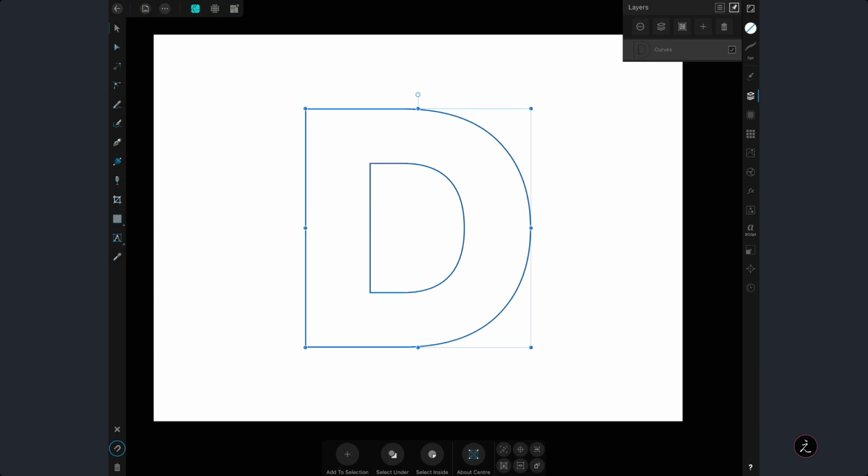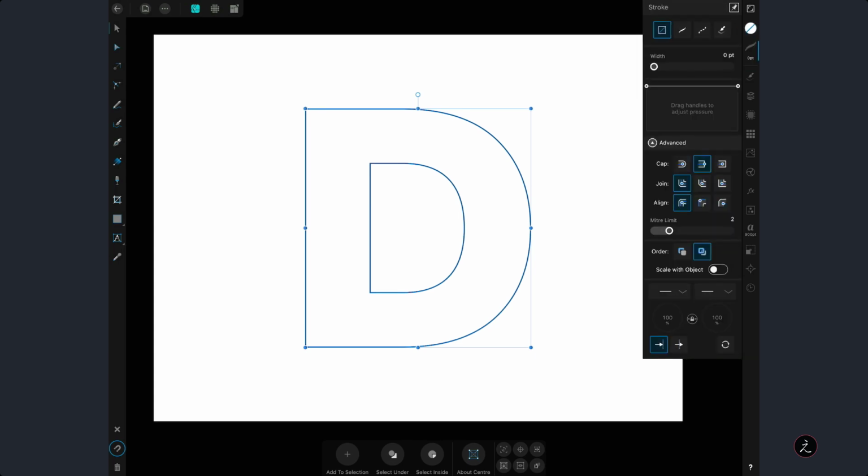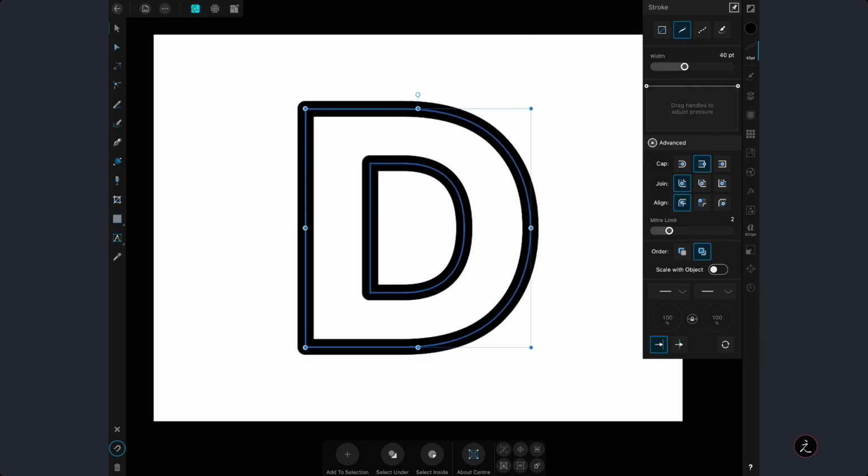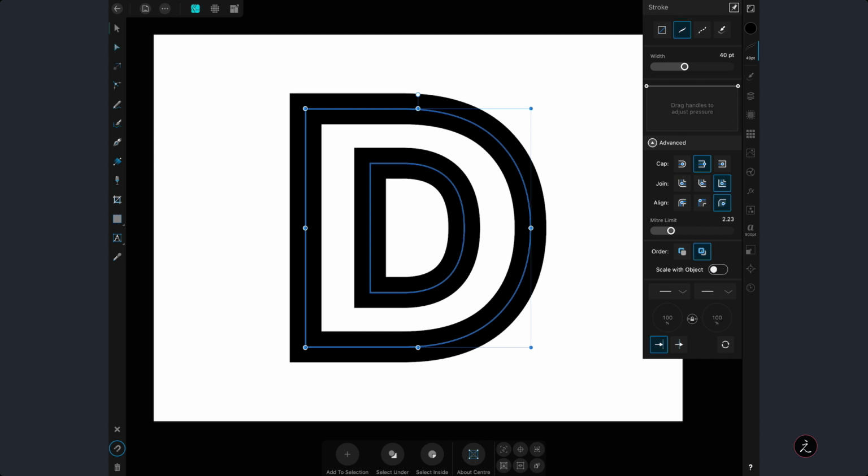The stroke is set to 0. So in this case, I'm going to tap on the Stroke Studio again, and I'm going to up the width to, let's say, 40 points. There you go. That's one thing. The second thing is, again, to change the join back to the miter join. There we go. Again, just make sure that the miter limit is set to 2 or more, because if you play with this, you see we get the same effect. And then the alignment here is set to center. So I'm going to align the stroke to the outside, which is the third choice. There you go. See that?